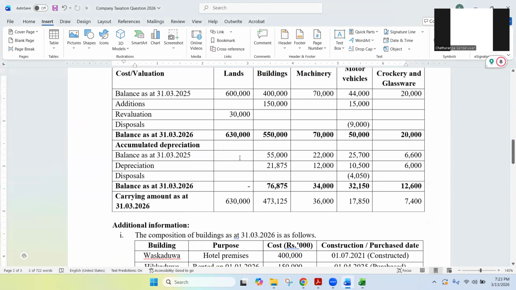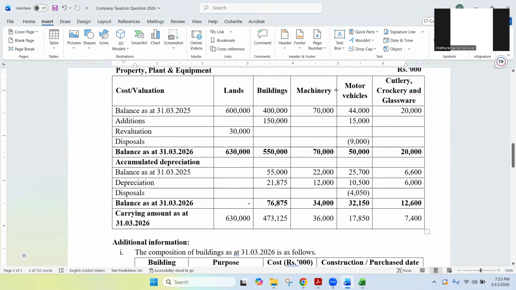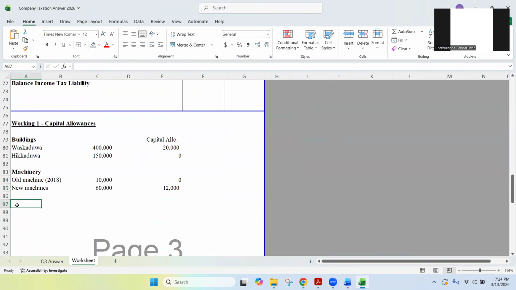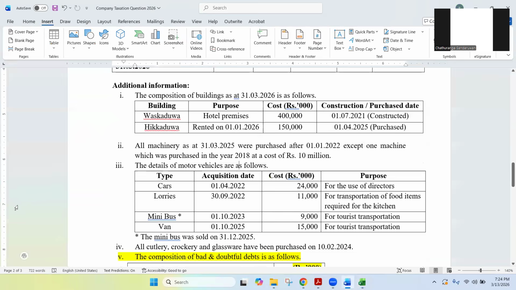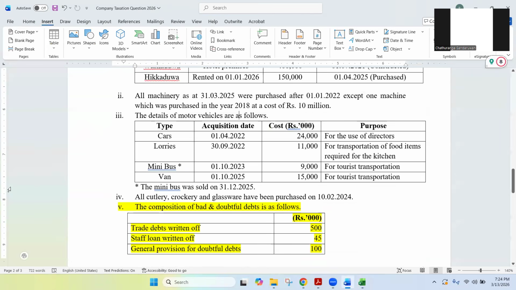And then the next asset class is what? Motor vehicles. So write that, motor vehicles. What are the types? We have 4 types of motor vehicles: cars, lorries, minibus, and van.